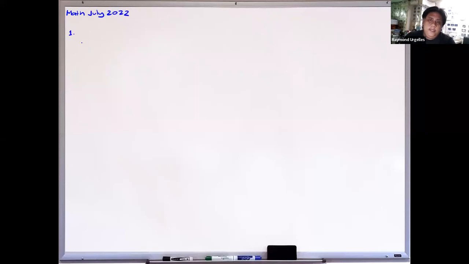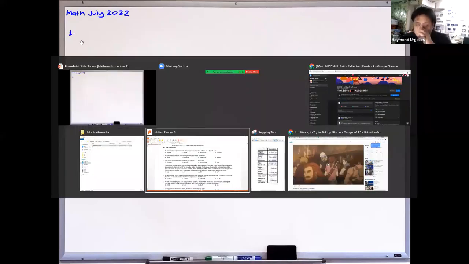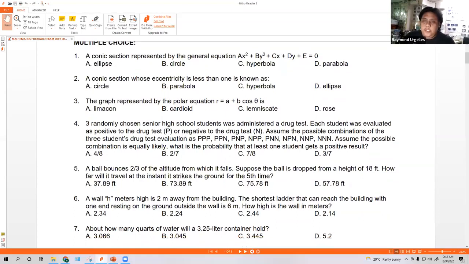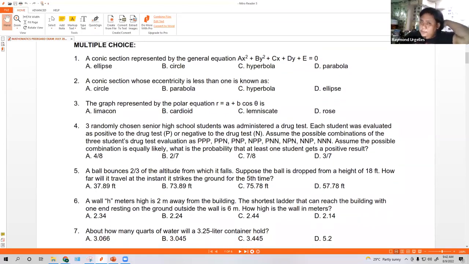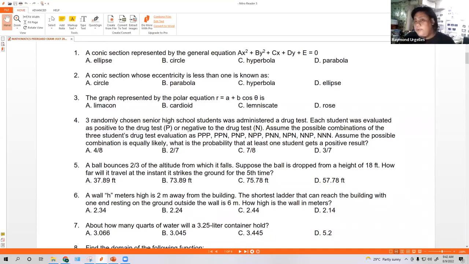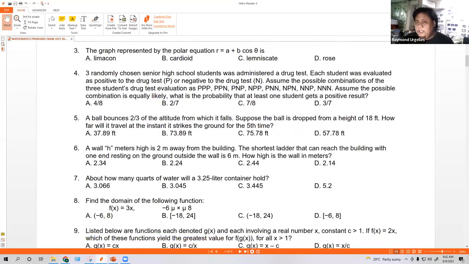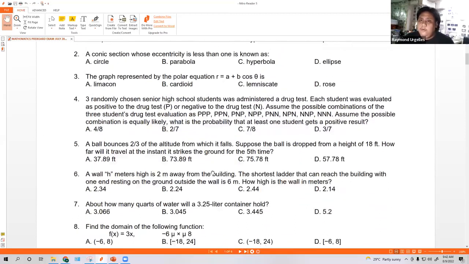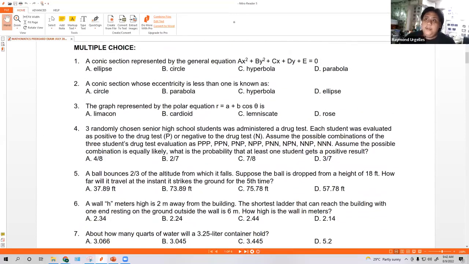Okay, so again, let's start. Problem number 1. This problem appeared in April 2022. By the way, problems number 1 to 20 here are what we will discuss, and you will see these in your pre-board exam. All of these appeared in the board exam in April 2022. Most of the time, the board exam just repeats itself.